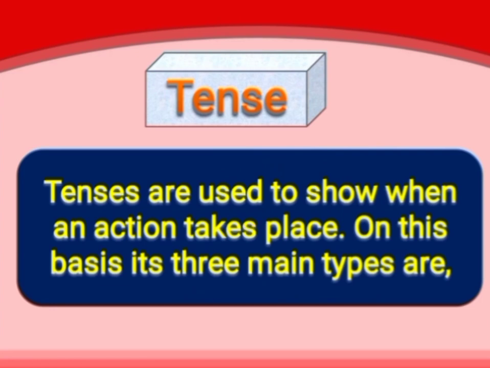Tenses are used to show when an action takes place, whether the action is happening now, whether the action has already happened, or whether the action will happen in the future. On this basis only, tense is divided into three main types. So let us see which are its three main types.